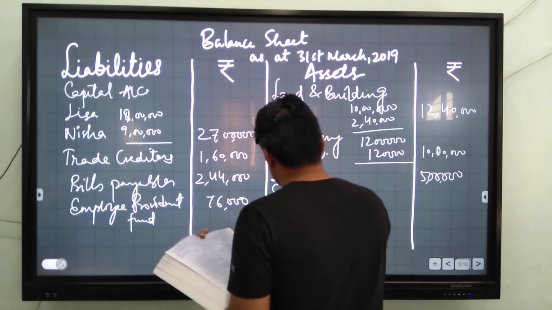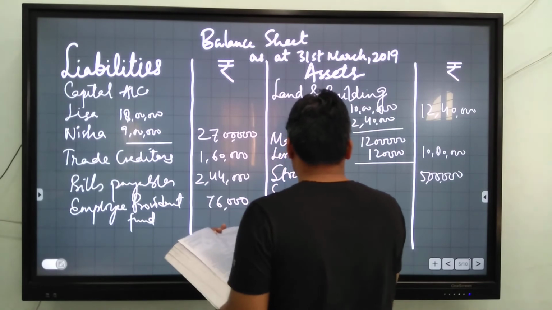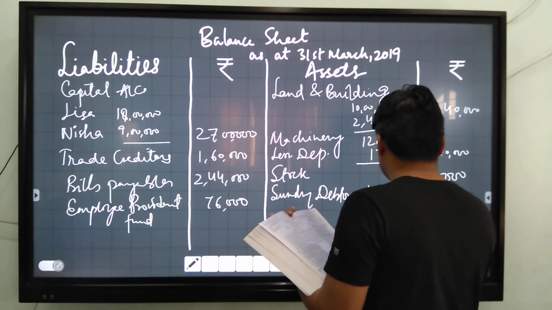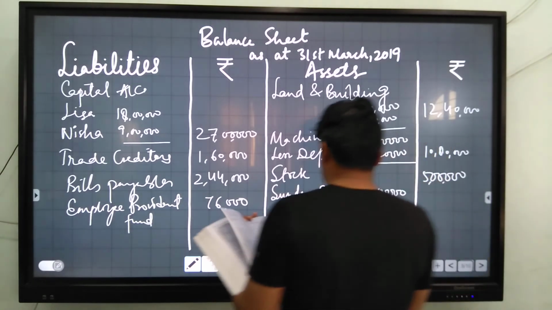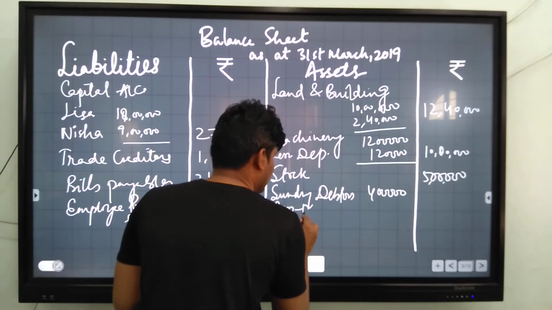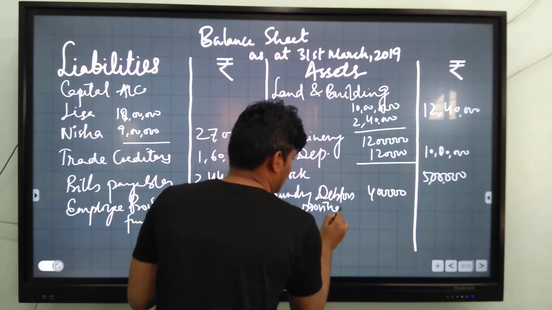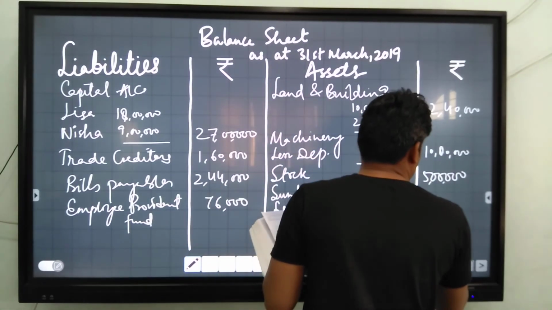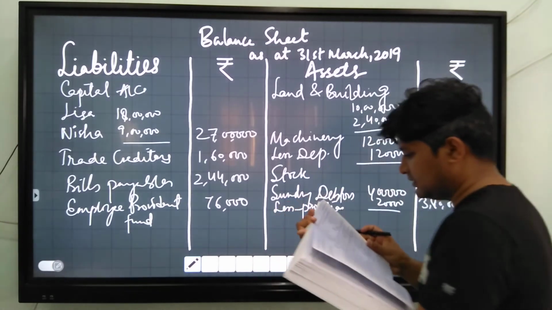Next, debtors. Debtors is 4 lakh. Less provision 20,000. We get 3,80,000.